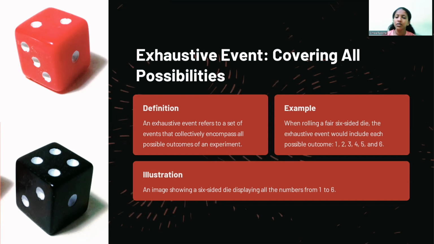An example, when rolling a six-sided die, the exhaustive events would include all the possible outcomes, that is 1, 2, 3, 4, 5, and 6.